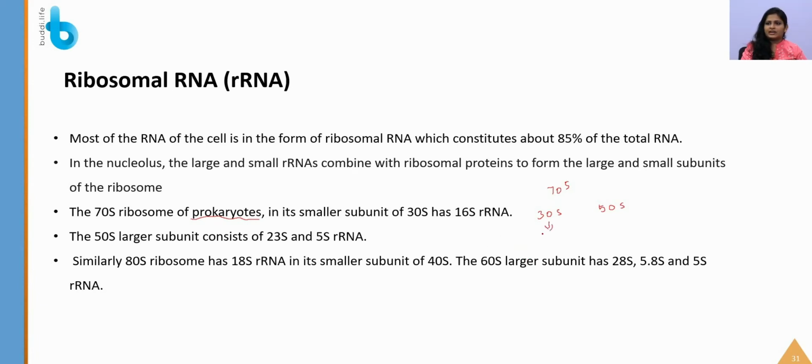So this will again contain a smaller subunit of 16S rRNA, and this will again contain a subunit of 23S and 5S rRNA. Again, in eukaryotes, they will have the 80S ribosome, which contains a larger 60S subunit and also a smaller 40S subunit. So the larger subunit is going to have 28S, 5.8S, and apart from that it is also going to have 5S, whereas the 40S is going to have 18S rRNA.